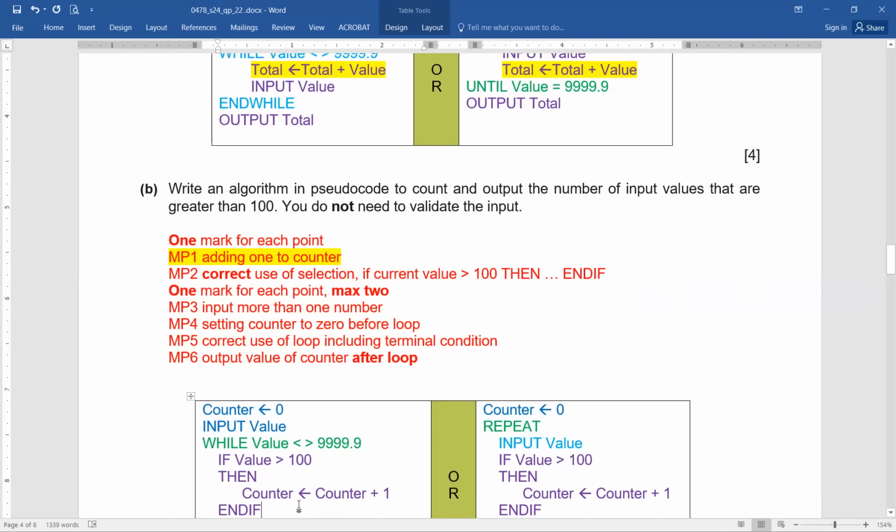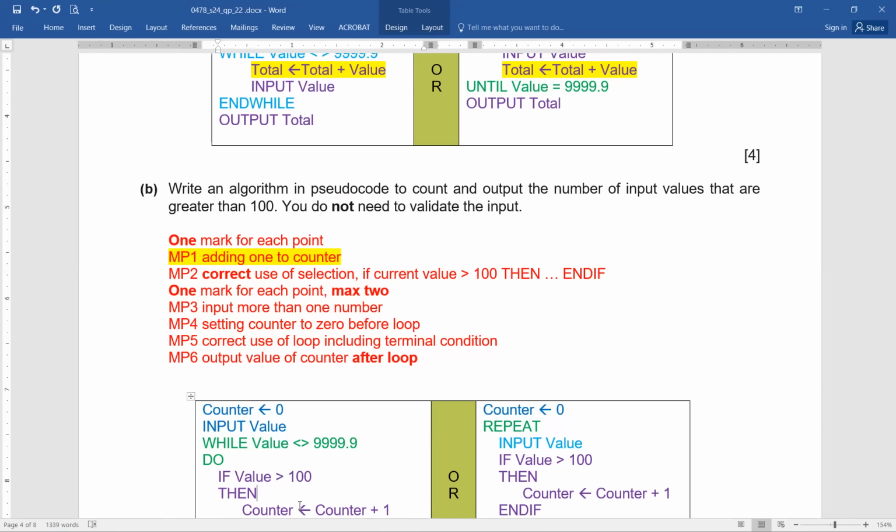Again, the same is done with both so that you can comprehend whichever is easier for you. You can do accordingly. Counter equals 0, input value. While value is not equal to 999, and then we can see the word do also. Fine. While the input value is not equal to 999.9, do.